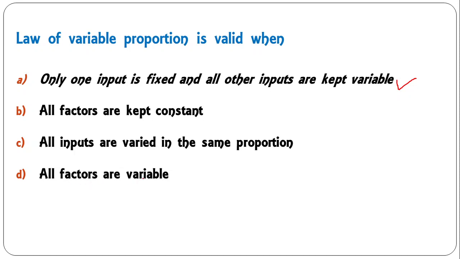All factors are variable, that is possible in the long run only. And you know that the law of variable proportion is related to the short period. So in the short period, one input is fixed and all other inputs are variable. So A is the correct answer here.